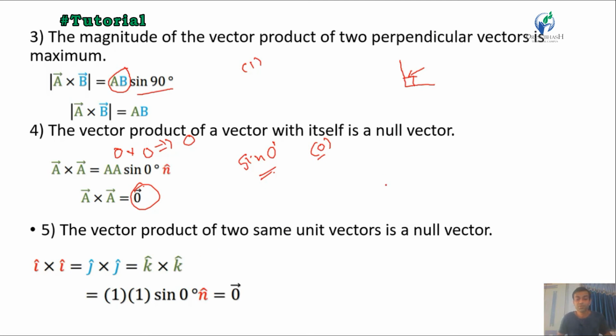The vector product of two same unit vectors is a null vector. Suppose we multiply the unit vector I cross I, then as per the formula it is the magnitude of I times sin theta, and theta here is 0 degrees, and sin 0 is 0, which with the 1 gives the answer 0.